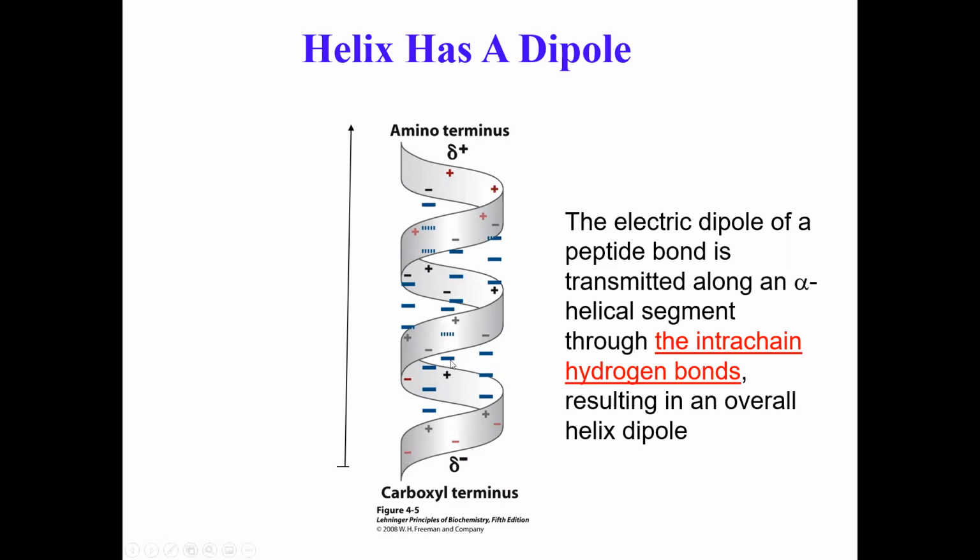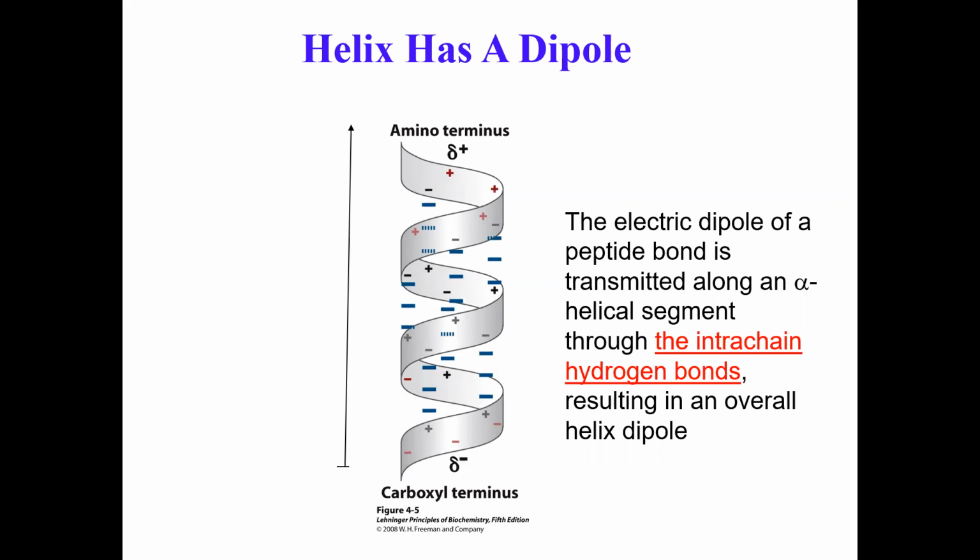So why does an alpha helix have a dipole? It's because each peptide bond, if you think about it, is a small dipole. There is a positive end and there is a negative end. When you have a helix, all peptide units are aligned in the same orientation along the alpha helical axis, so all individual dipoles are aligned with the helix.